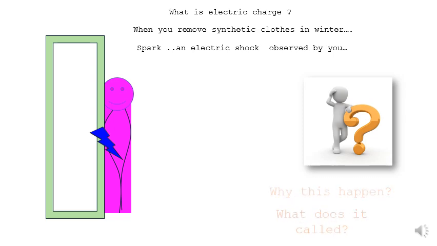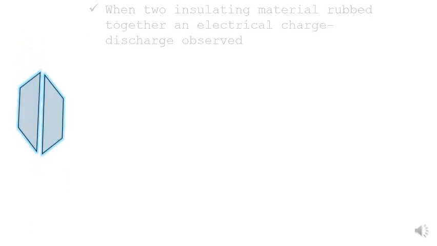So let me try to explain. There are two insulating materials, and I rub them together slowly. When two insulating materials are rubbed together, an electrical charge or discharge is observed.